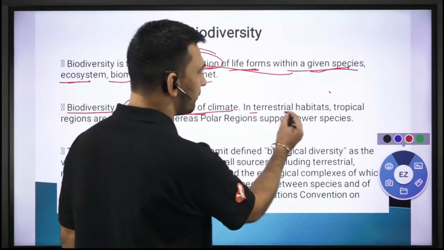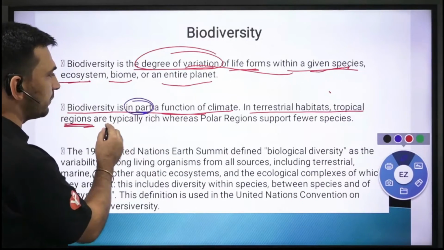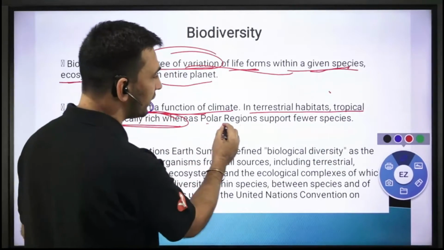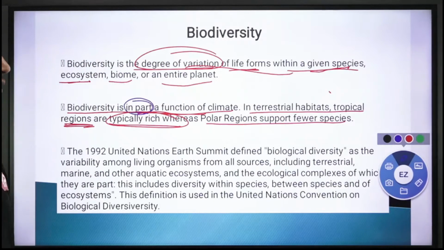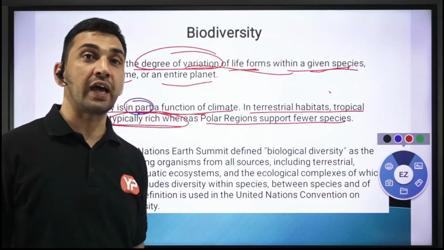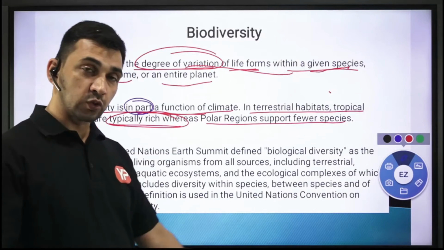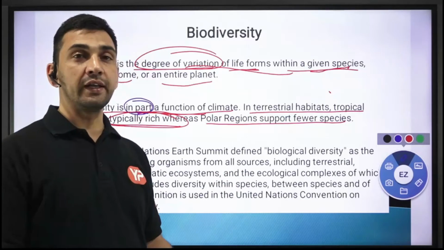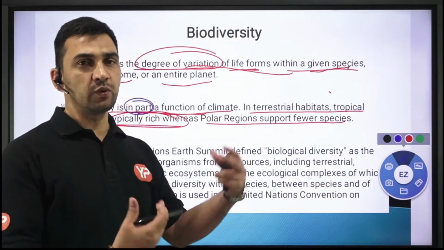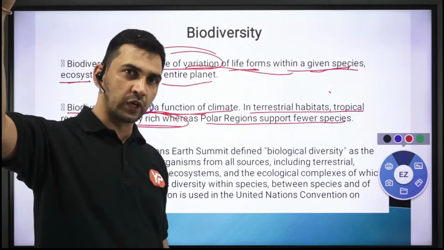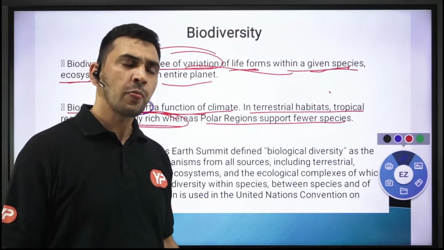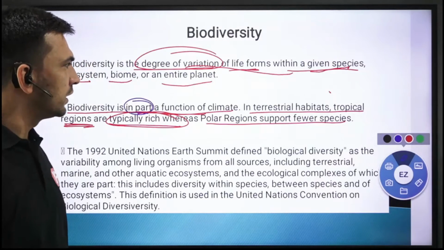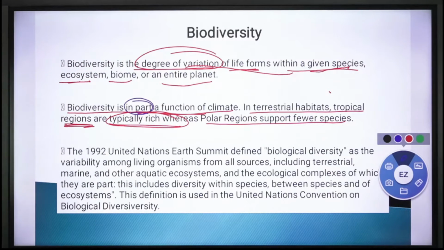In terrestrial habitats, tropical regions are typically rich in biodiversity, whereas polar regions support fewer species, because ultimately for the survival of those species you need to have all those resources. So ज्यादा resources कहां पर आपको in the tropical areas में you'll find all those resources, whereas as you're moving towards the polar areas or maybe in the desert biomes or desert ecosystem as we discussed, there you don't have all those resources, and therefore the biodiversity that you are going to have in those areas will be less.